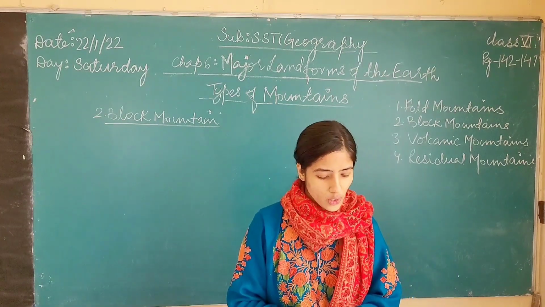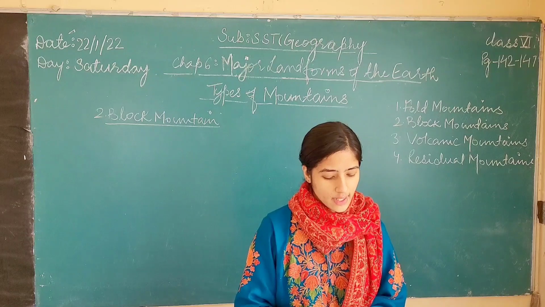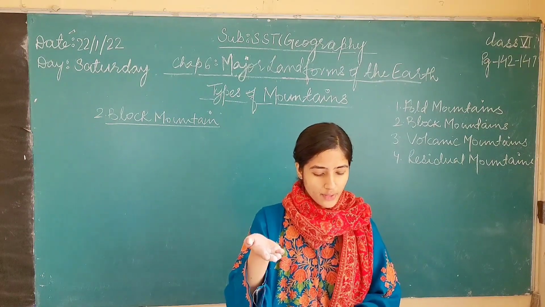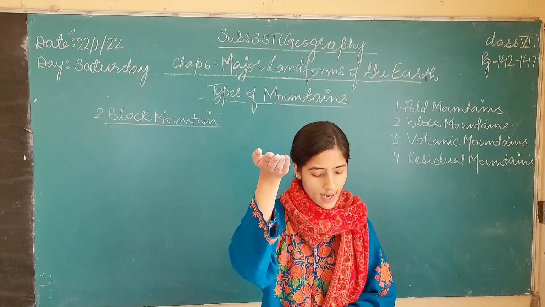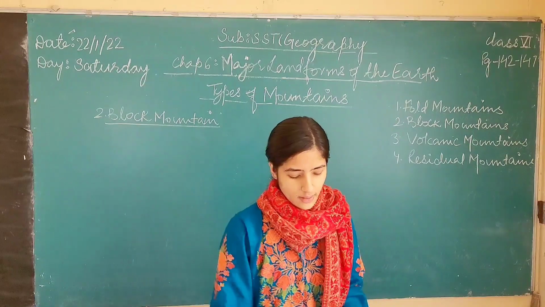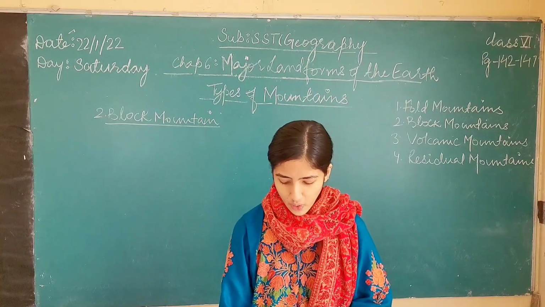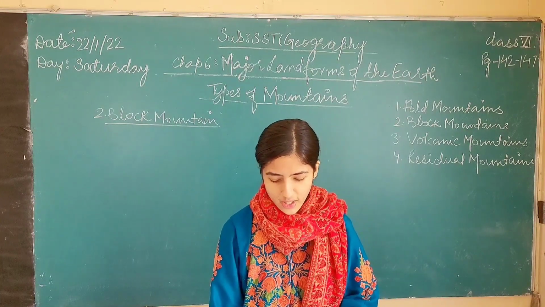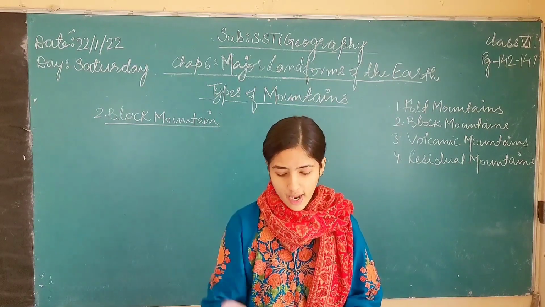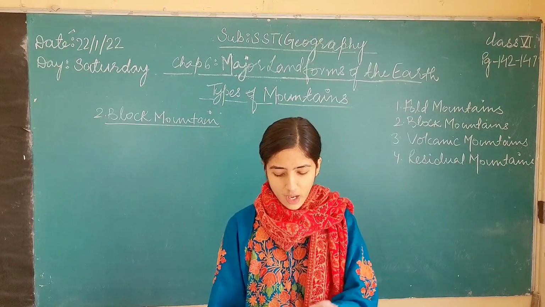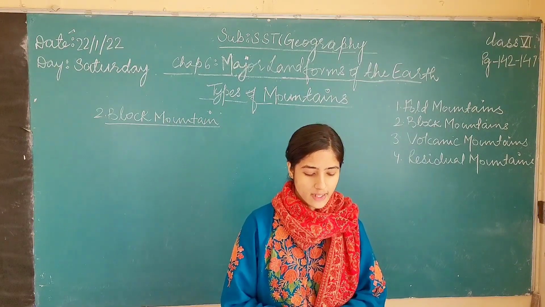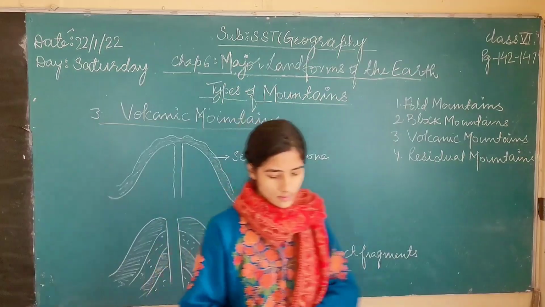The uplifted part of the land is called the horst, and the subsided part is called the graben. You can also see the picture on page number 143. What is a horst and graben? The land which has risen up is called the horst, and the land which has sunken down is the graben. One such example of a rift valley is the famous Rhine Valley.